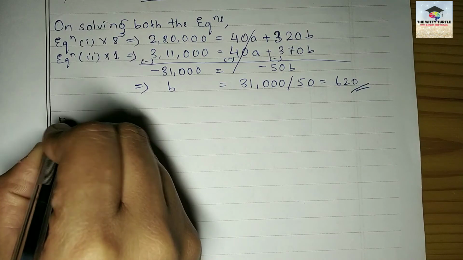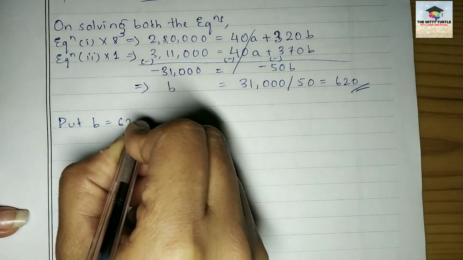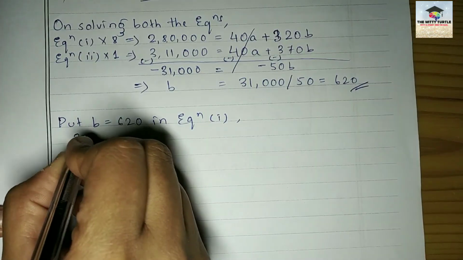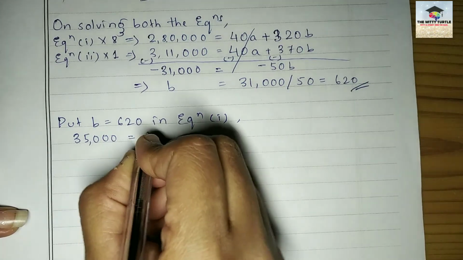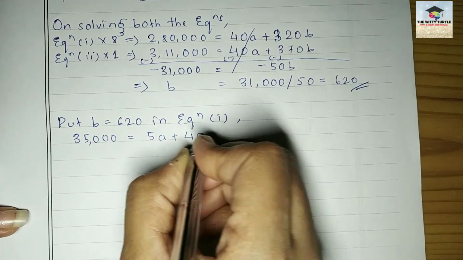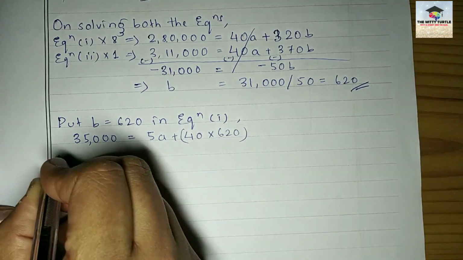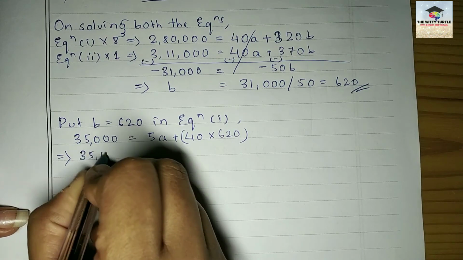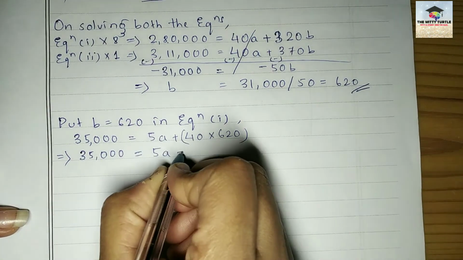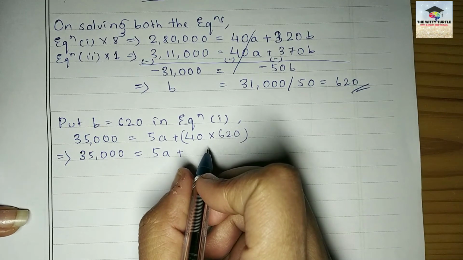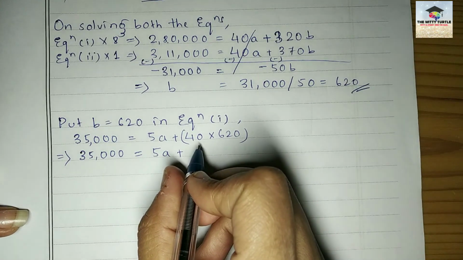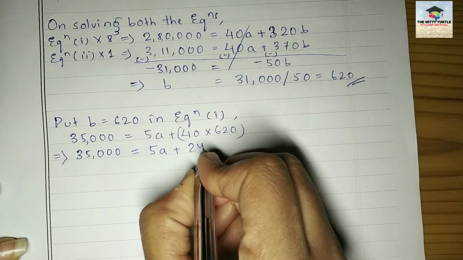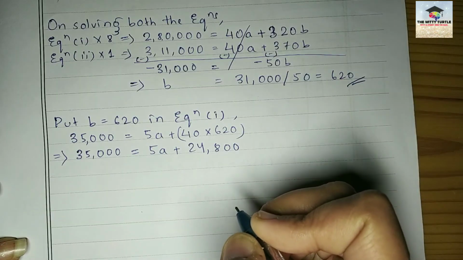Now put b equals 620 in equation 1. So 35,000 equals 5a plus 40 into 620. 620 into 40 will be how much? 24,800, right?